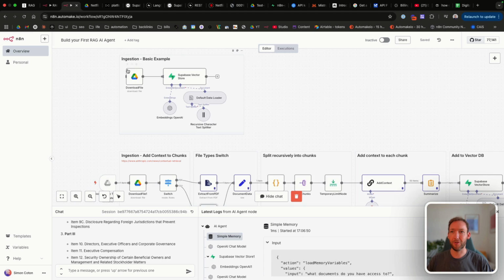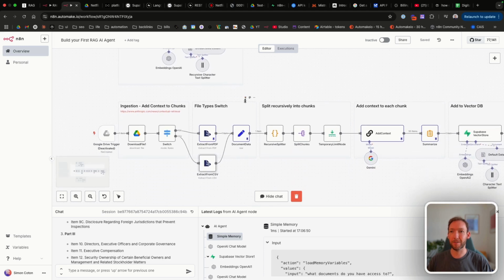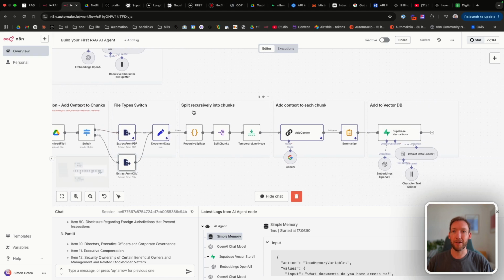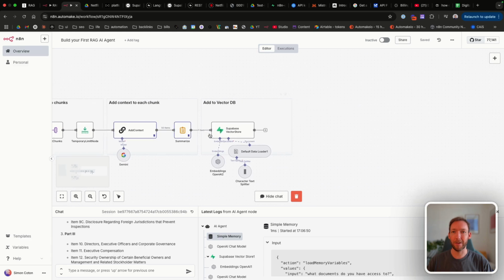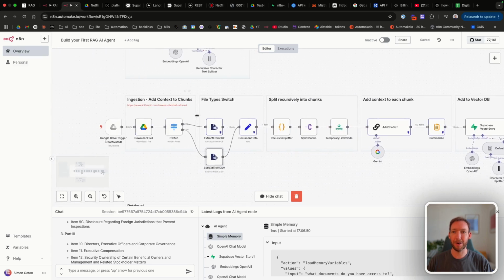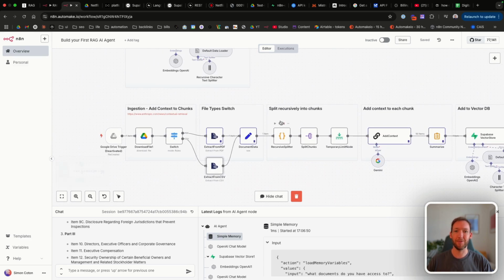So we've got the ingestion basic example that we showed first, and then we've got the added context here. So we've labeled up each different stage. We add the context to chunks, which we know is this second ingestion type. So we've got the file type switch here, we've got where we split recursively into those chunks, we add the context to each chunk and then add to a vector database. So it's just a bit cleaner and easier if we come back to this flow to see exactly what's happening here.